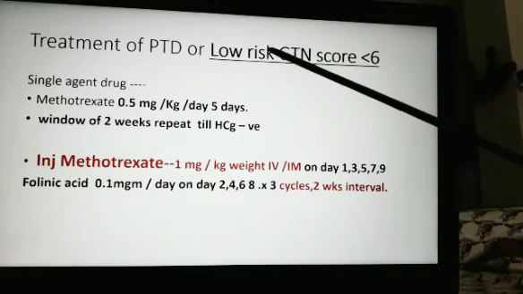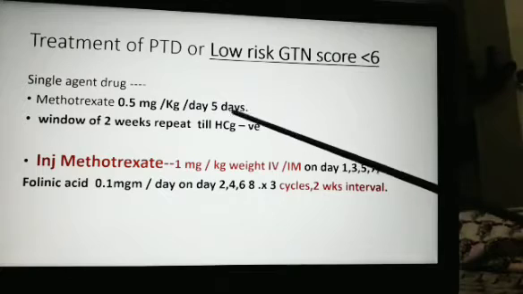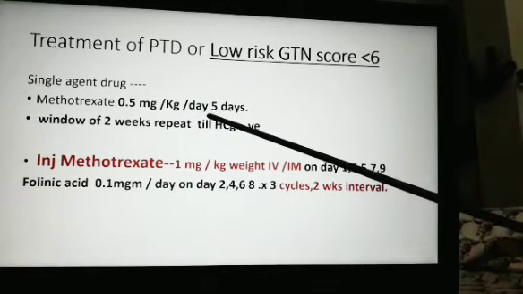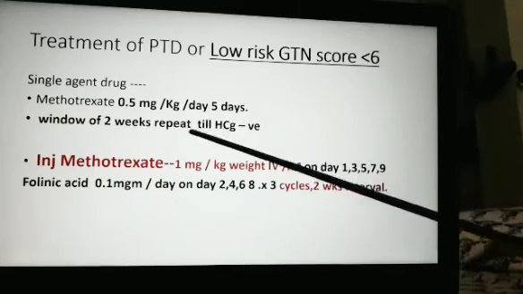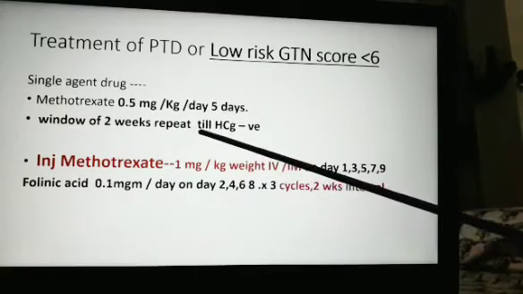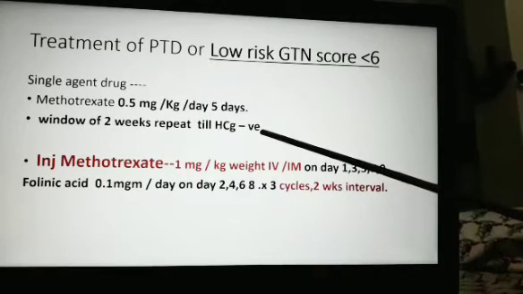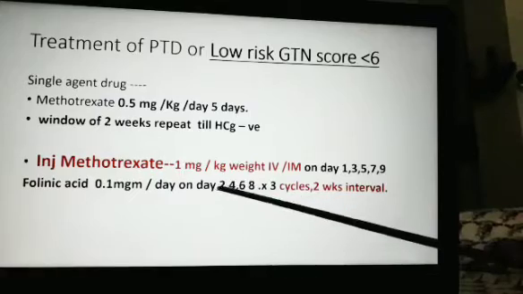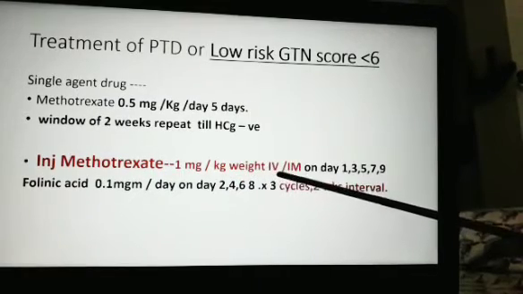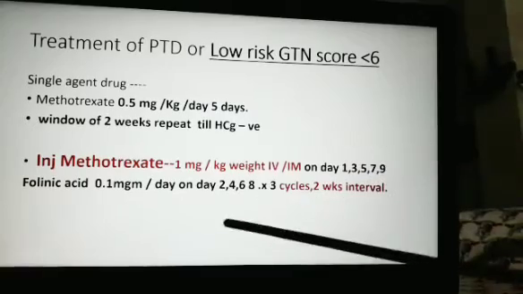Treatment of PTD or low risk GTN, score less than 6. Single agent methotrexate 0.5 mg per kg body weight is given for 5 days. With a gap of 2 weeks, go on repeating it till HCG is negative. Followed by injection methotrexate 1 mg per kg body weight, IV or intramuscular on alternate days, 1, 3, 5, 7, 9, like that.